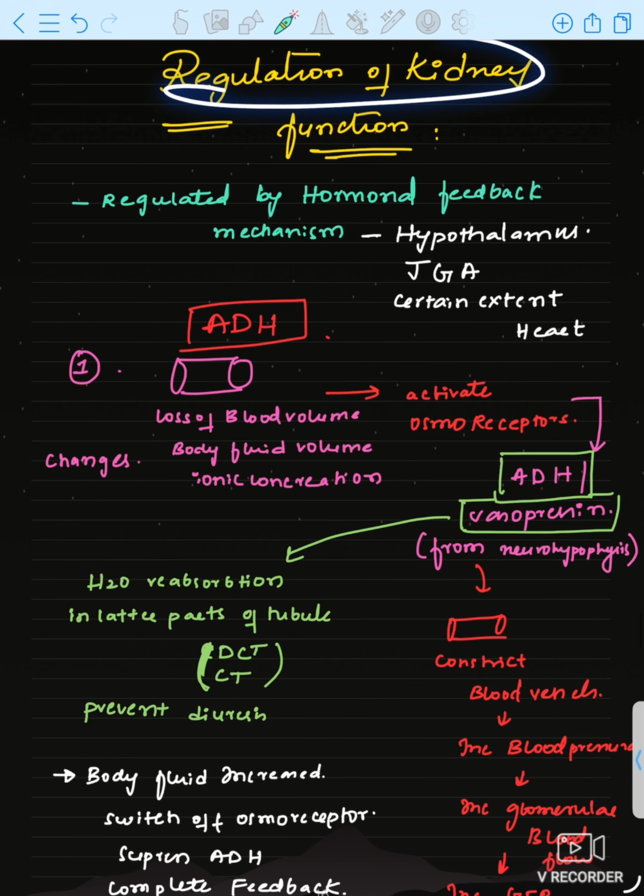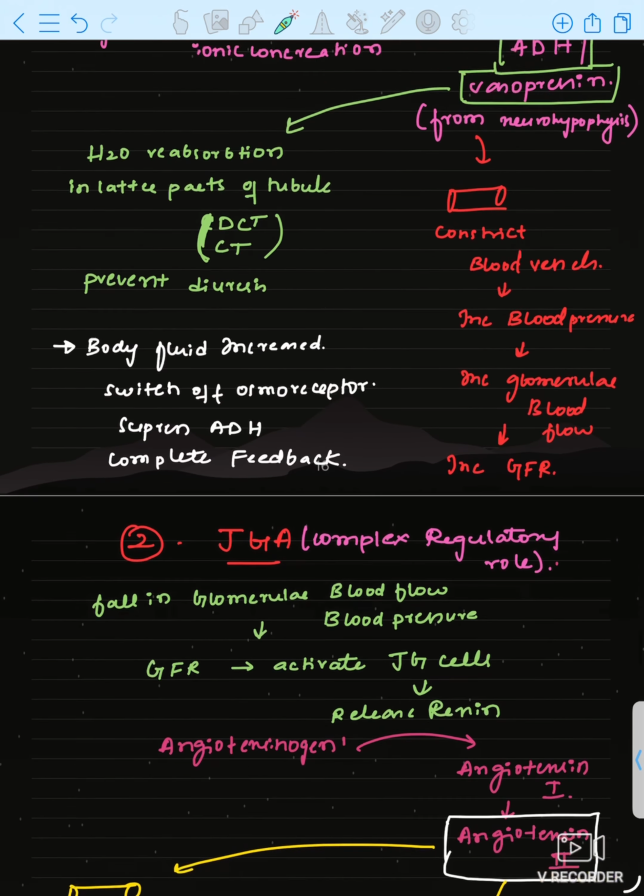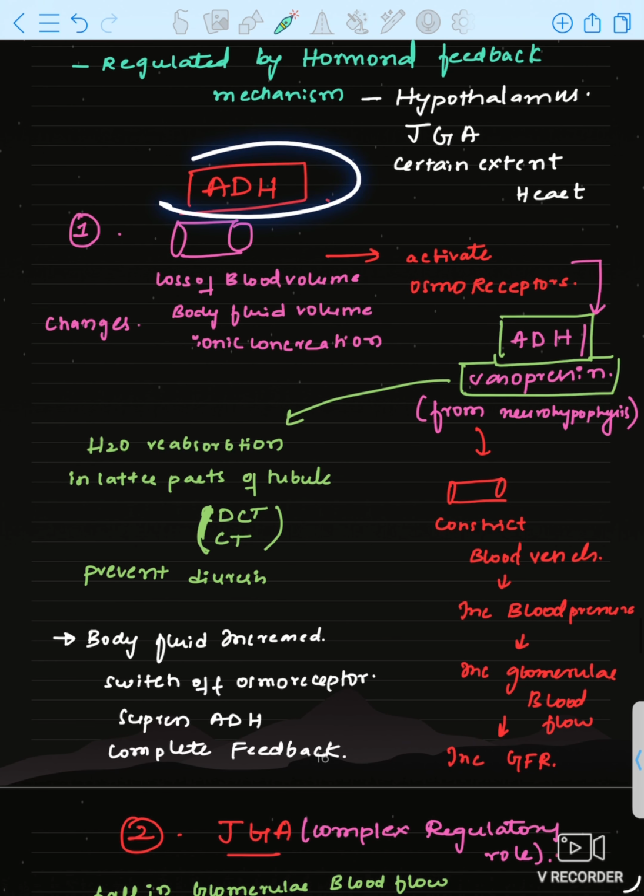Next, regulation of kidney function. How kidney is regulated? Okay, see, for kidney function regulation, 3 hormones will be released. Okay, first hormone is ADH, that means antidiuretic hormone. Diuretic means what? Diuresis, increase quantity of urine is called as diuresis.